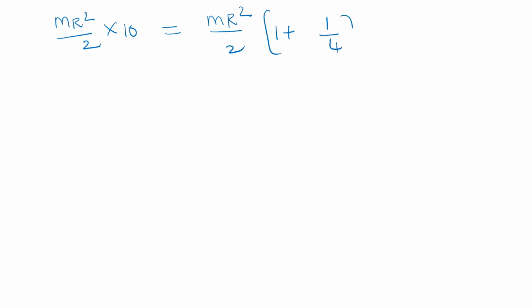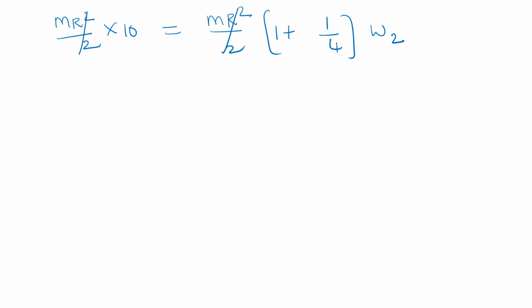Taking mr square by 2 as common, mr square by 2 into 10 is equal to mr square by 2 into 1 plus 1 by 4 into omega 2. mr square by 2 cancels.